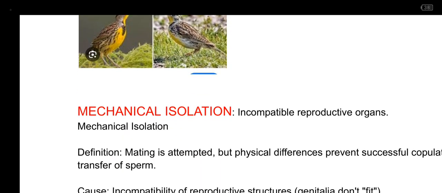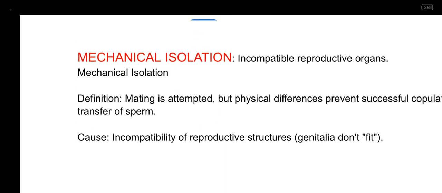Now, the other form where this is prevented is what we call mechanical isolation. Just as the word entails, mechanical means the physical act is prevented from taking place.